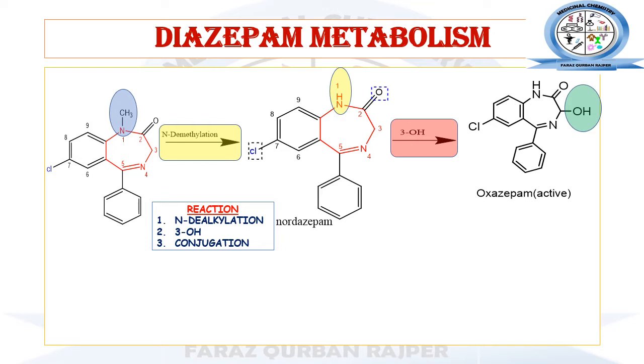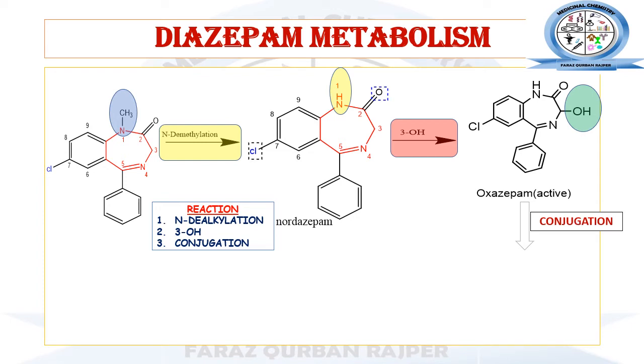This is the chemical structure of oxazepam. So in the chemical structure, you may observe that at the third position a hydroxyl group is present. That is happening due to the 3-hydroxylation reaction in the chemical structure of nordazepam.